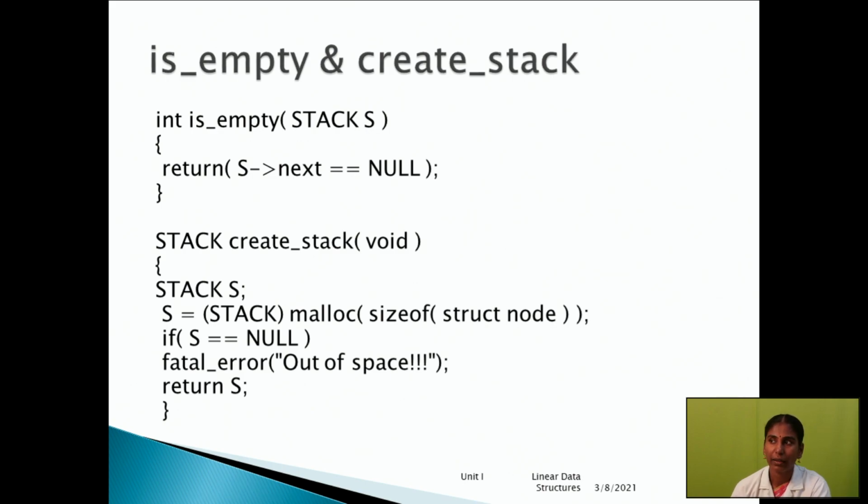Here the stack size is defined and we create the size. Malloc means memory allocation for a particular node. Each and every time a node is used, the size will automatically be created. The next if condition is used for checking whether the stack is empty or full. If the condition is true, it will display out of space, otherwise it returns the stack.